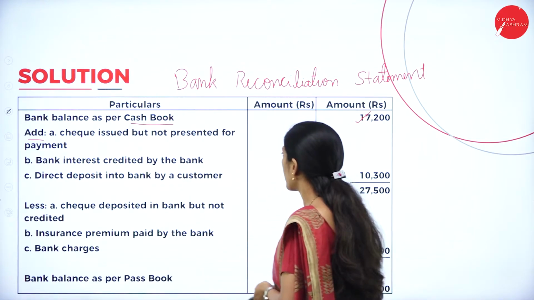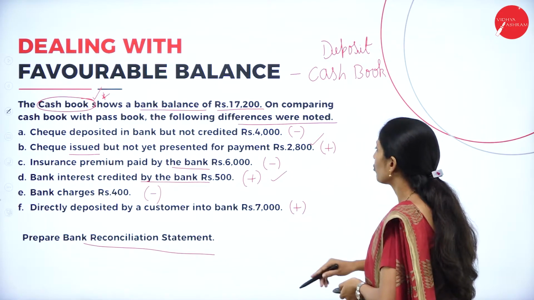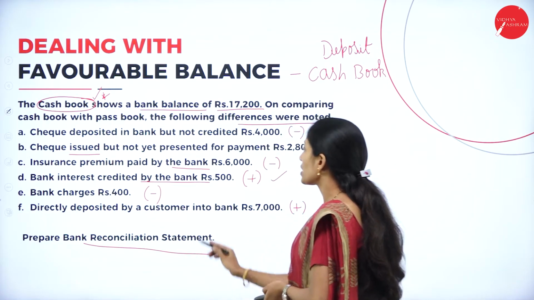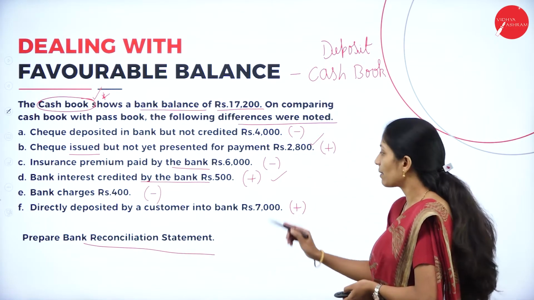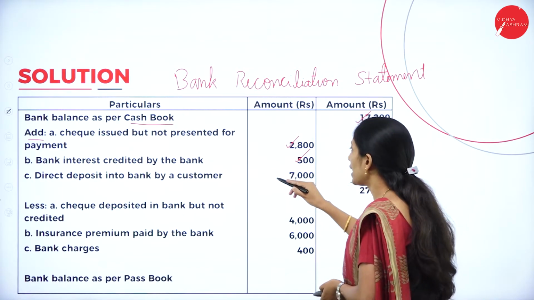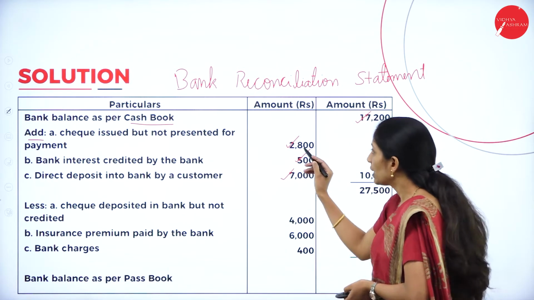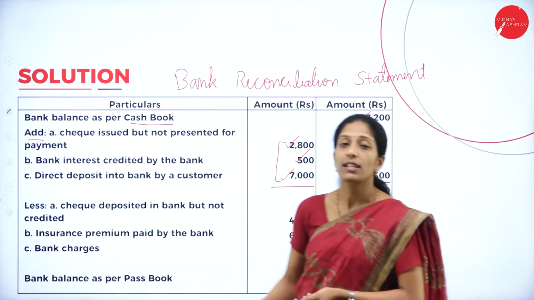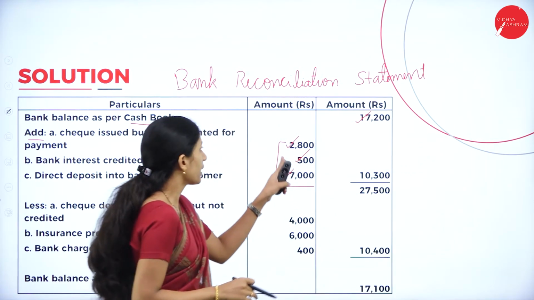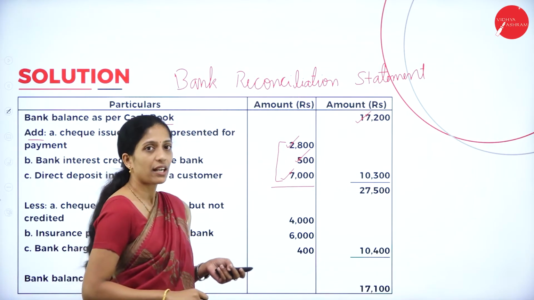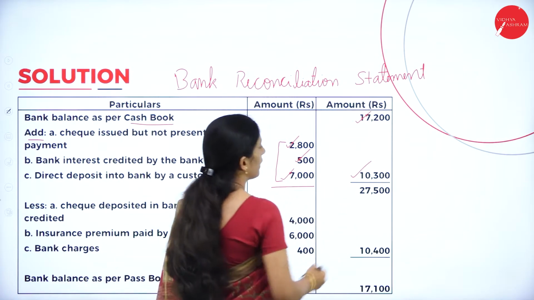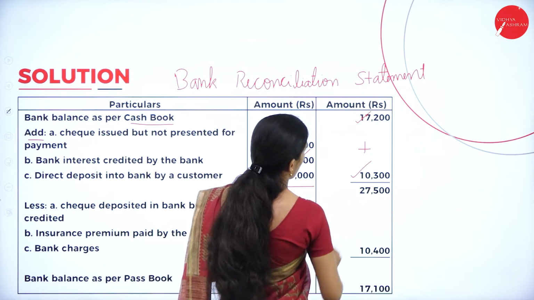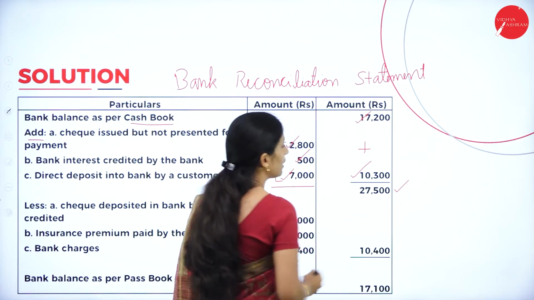After that, the next item, bank interest credited by the bank. What is the amount? 500. Next one, directly deposited by a customer into bank, 7,000. Now add these three in the outer column. You get 2,800 plus 500 plus 7,000, which is 10,300. Now 17,200 plus 10,300, you will get 27,500.